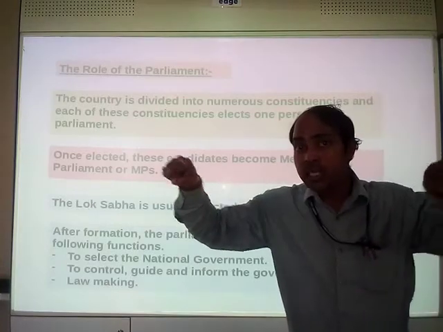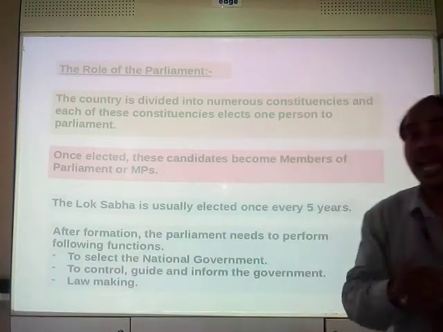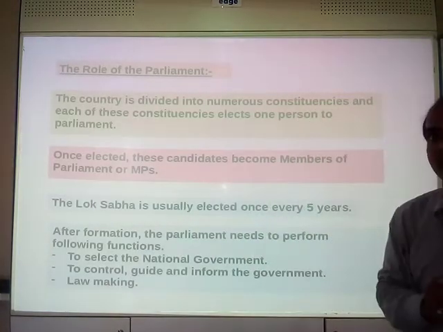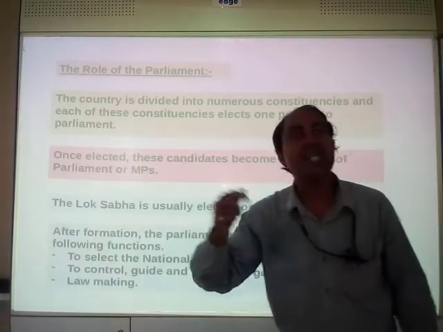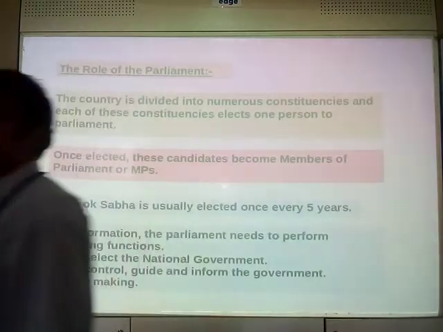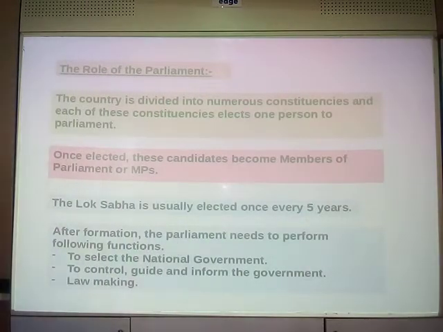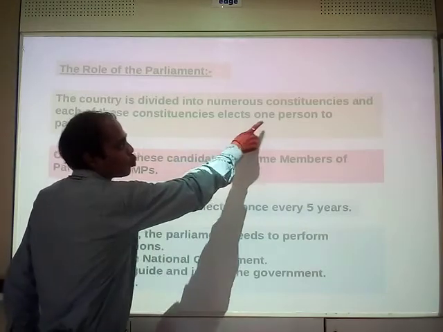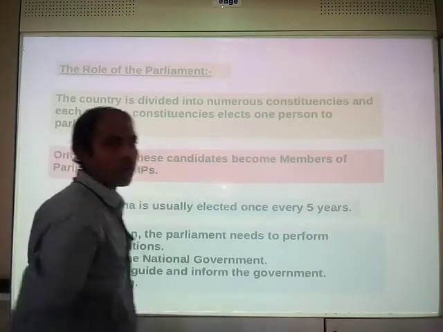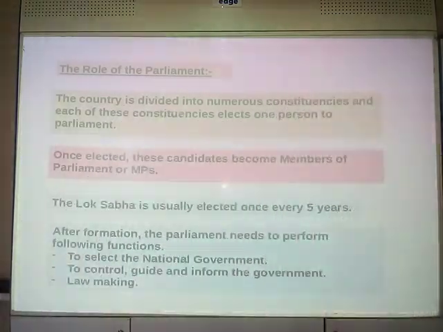Those MLAs together can select one representative who will become a member of parliament, MP, right? So each constituency elects one person to the parliament.